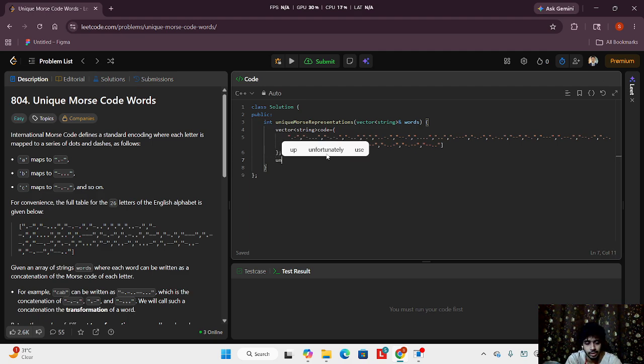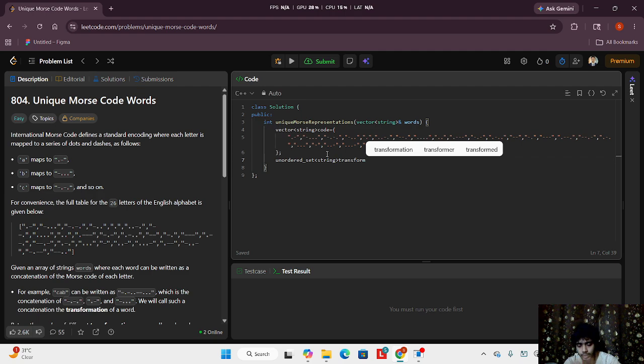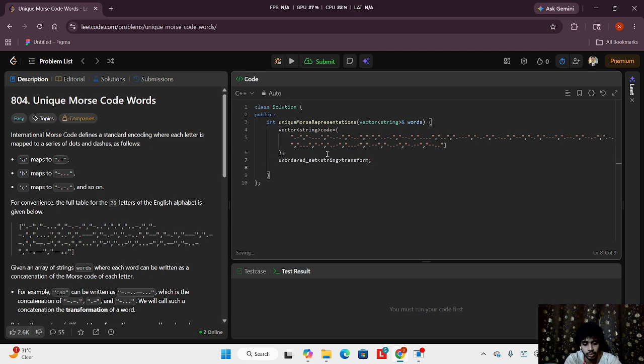Unordered set, sorry. Now, within that unordered set, I will take a string and name it transform, which will be a better name. So let's go for transform. And for the second thing, it will be a for loop over the words.